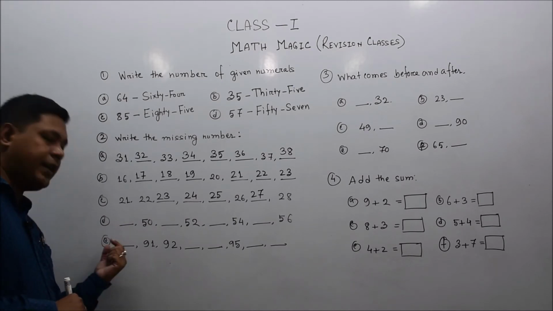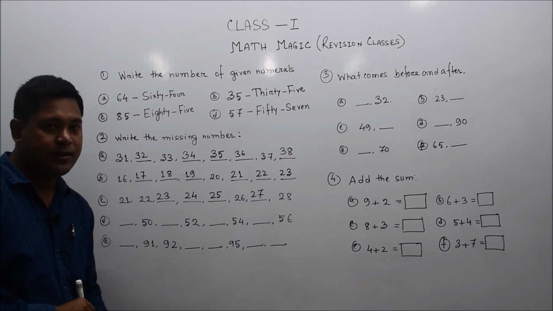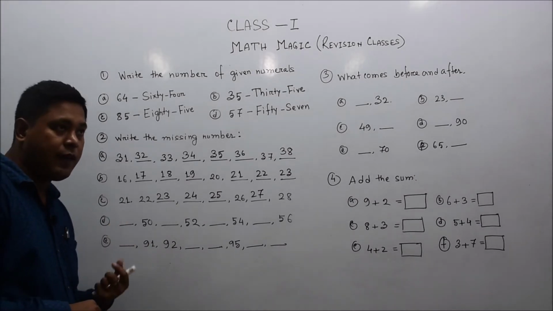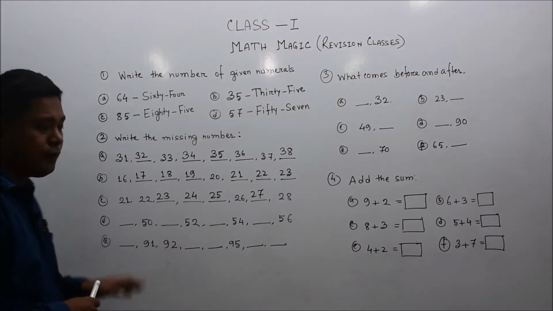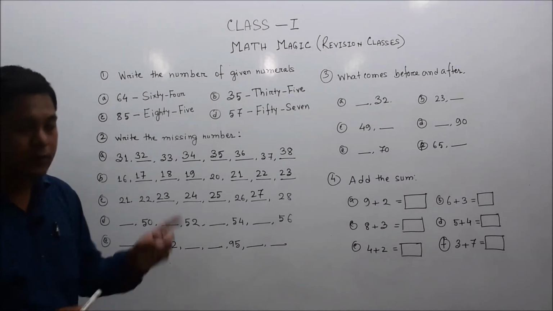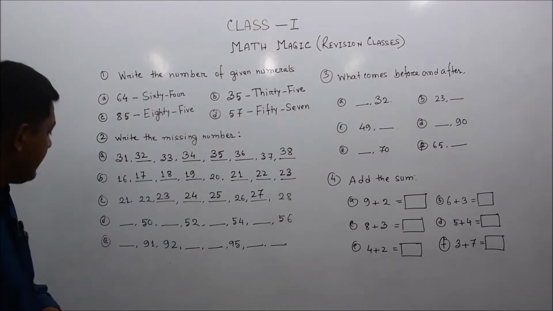Before 50, which number will come first? Remember, dear students, 50 is in the house of 5. Before 5 in the house, which number comes? 40 obviously. 40, 41, 42, 43, 44, 45, 46, 47, 48, 49 and 50.